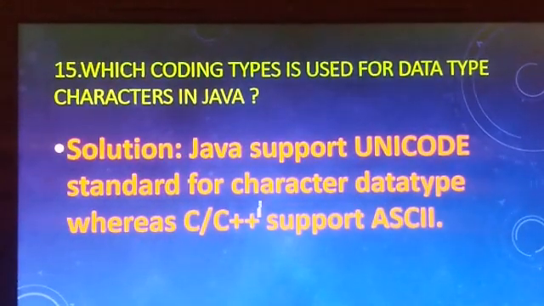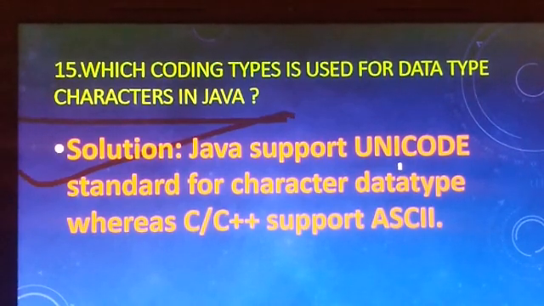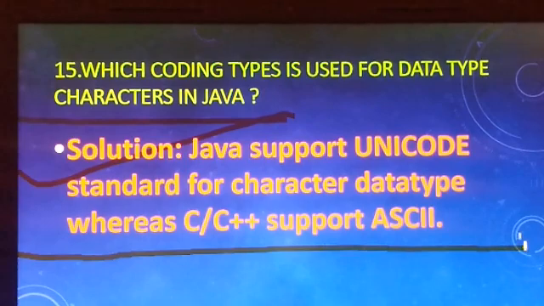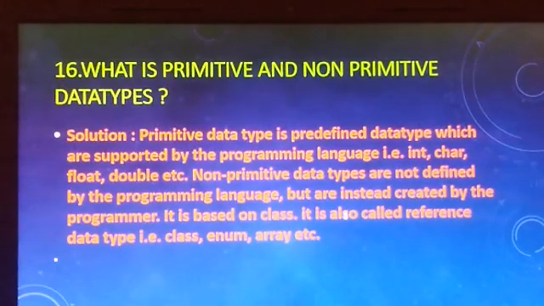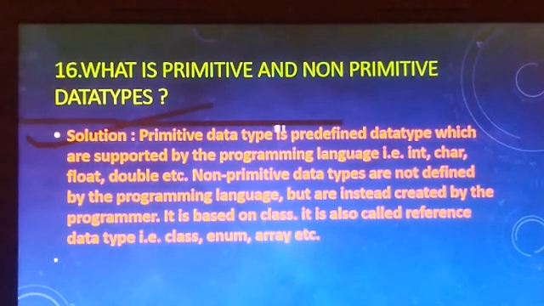Fifteenth question is, which coding type is used for character data types in Java? Solution is, Java supports the Unicode standard for the character data type, whereas C and C++ support ASCII values. Sixteenth question is, what are primitive and non-primitive data types? Solution is, primitive data types are predefined data types which are supported by the programming language.